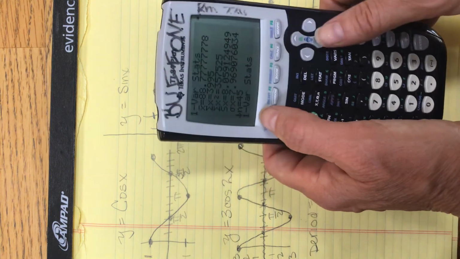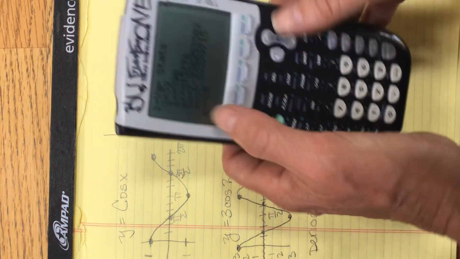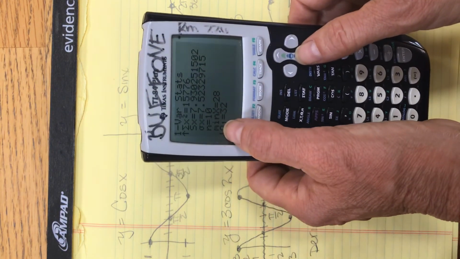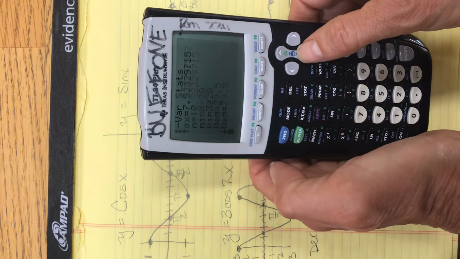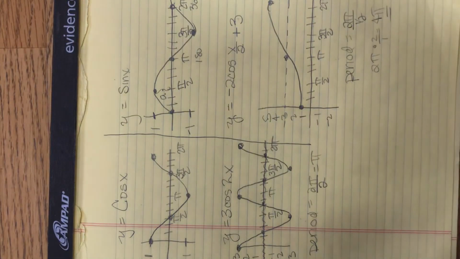And there's your mean. Find your median. Where'd it go? Oh, there it is. There's your median, your maximum, your minimum. And the stats is pretty easy.